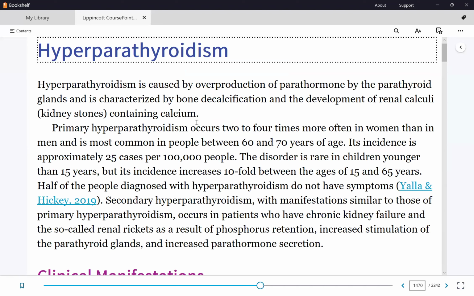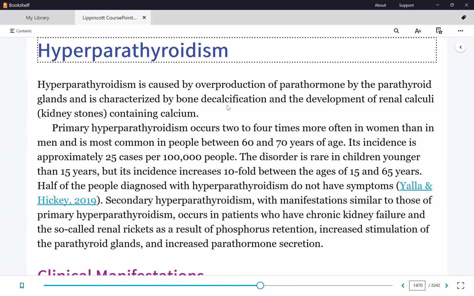Hyperparathyroidism. Since their only purpose is to produce parathyroid hormone, any hyperactivity or overproduction of the parathormone because of hyperactive parathyroid gland activity causes what levels of calcium? High or low? High. So the only problem here is hypercalcemia.